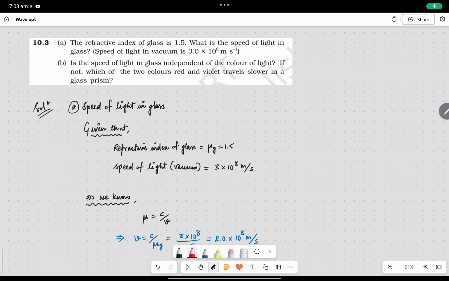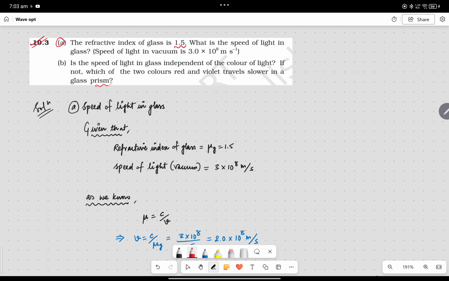So we have question number 10.3, and the question says: if the refractive index of a glass is 1.5, what is the speed of light in glass? The speed of light in vacuum is 3 into 10 to the power 8 meter per second. And the second part is: is the speed of light in glass independent of the color of light? If not, which of the following two colors, red and violet, travels slower in a glass prism?